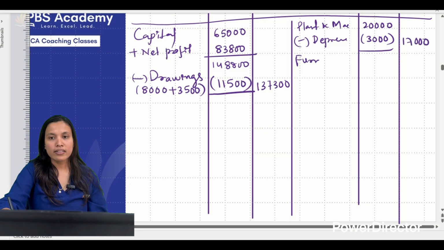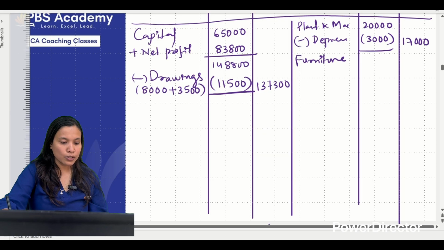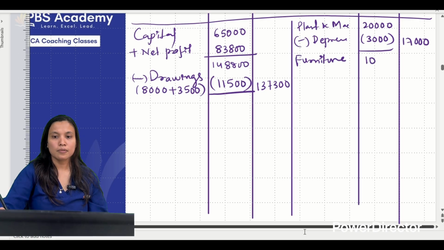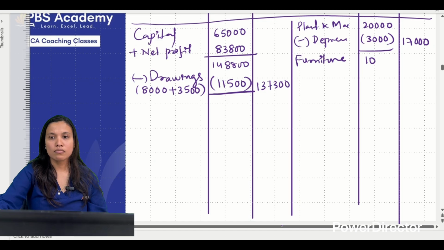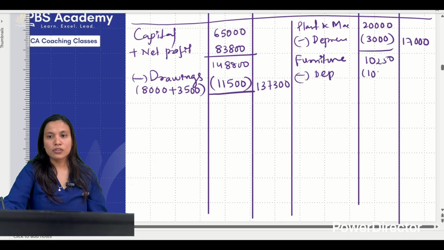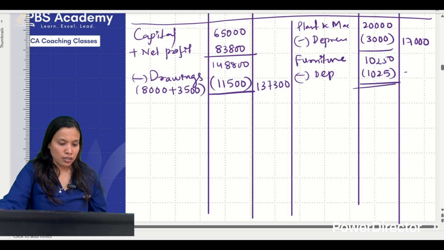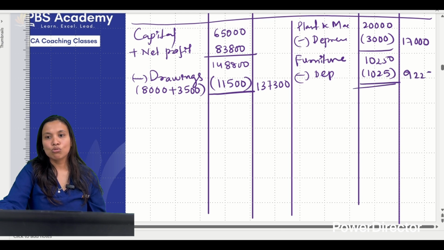Next is furniture and fittings, it is given to me as 10,250 less depreciation 1,025. So how much will you get? Subtract, 9,225 should come.